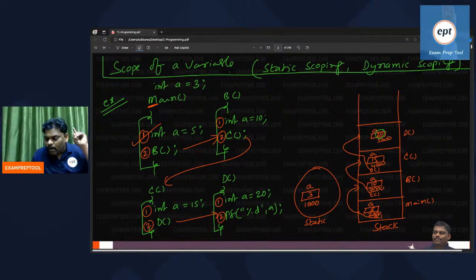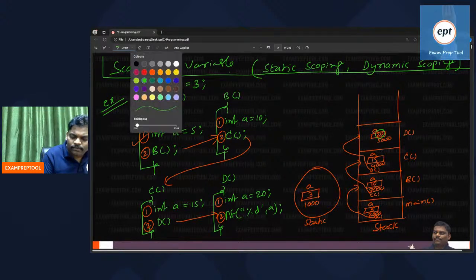See this one. The output of this program is going to be print A. When I say print A, the top of the stack will be checked. In the top of the stack, if A is there anywhere, it will print it. Now see the beauty. Everyone observe.